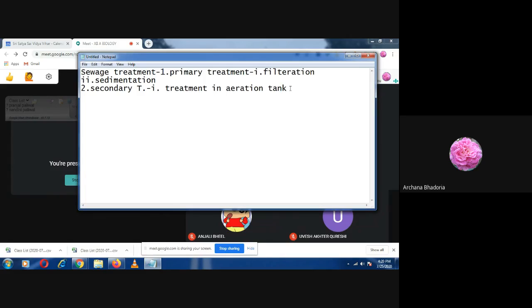When they are growing in the water, they will digest all of the organic matter. These are aerobic microbes; what are we discussing right now? Aerobic. Now, after that, what will happen? Now we will learn how to know that they have taken up all the waste material, the organic waste. For that, testing is done by finding out the BOD. BOD means biochemical oxygen demand.